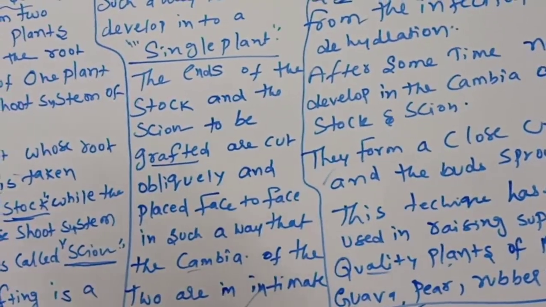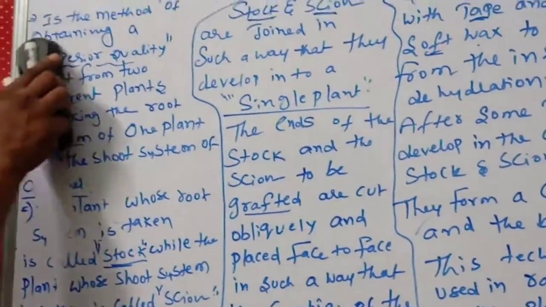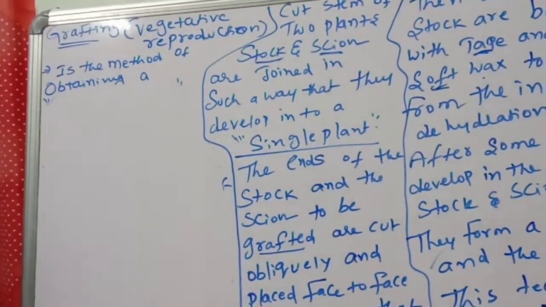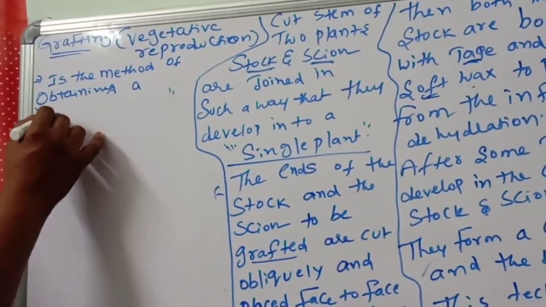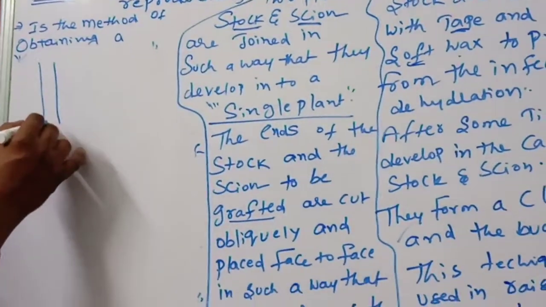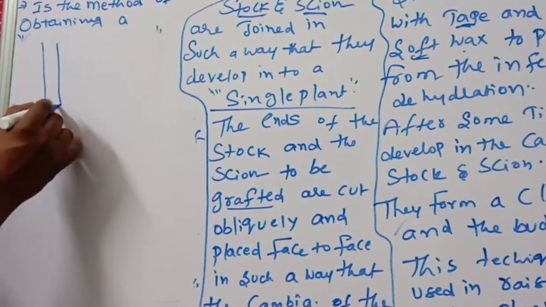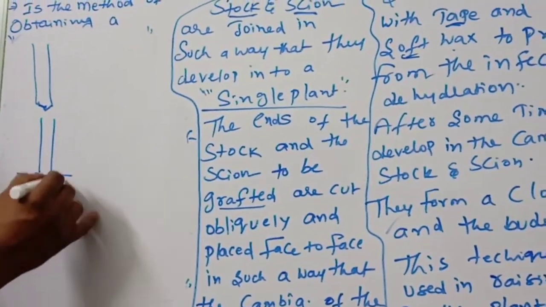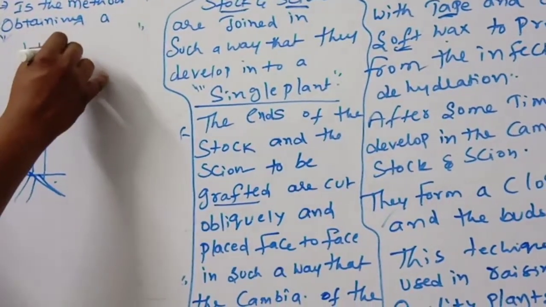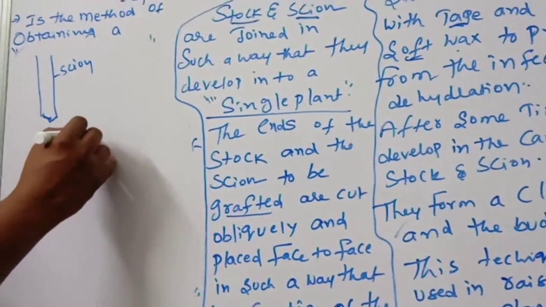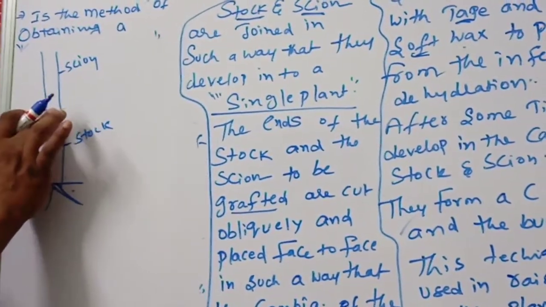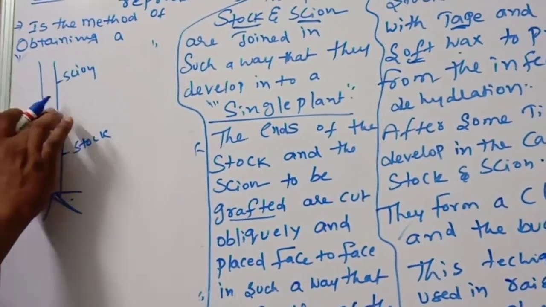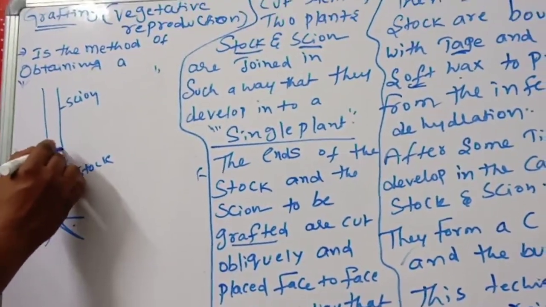This technique has been used in raising superior quality plants of mango and guava. Okay, children, just look at the picture and you will understand what grafting is. See, now I am drawing. This is the scion, cut like this. This is the stalk, right? Now we cut it according to the fixation. Understanding or not? So like that we cut it.